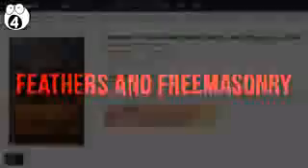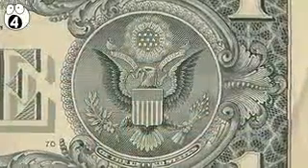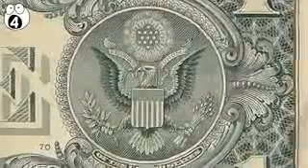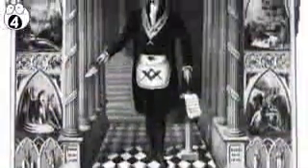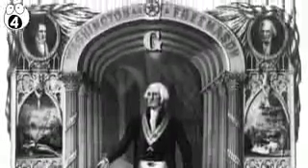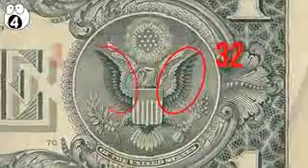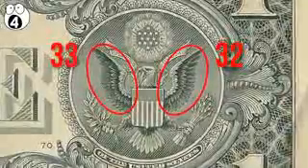Number 4. Feathers and Freemasonry. Writing in Masonry in Texas, James D. Carter pointed out that the eagle on the Great Seal has a different number of feathers on each wing. According to Carter, this seemingly innocuous fact is actually a blatant allusion to the role the Freemasons played in the foundation and continued influence of the United States on the rest of the world. Carter points to 32 feathers on the right, or Dexter wing, and 33 feathers on the left, or Sinister wing. These apparently refer to the two highest levels, called degrees, of Freemasonry awarded to only the most influential and powerful people in the world.